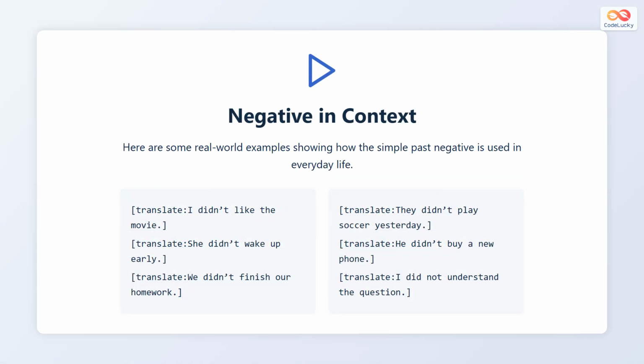In real conversations, we use these negative sentences to describe what didn't happen in daily life. For example, I didn't like the movie, she didn't wake up early, we didn't finish our homework, they didn't play soccer yesterday, he didn't buy a new phone, or I did not understand the question. All of these sentences describe actions that were expected but did not actually happen.